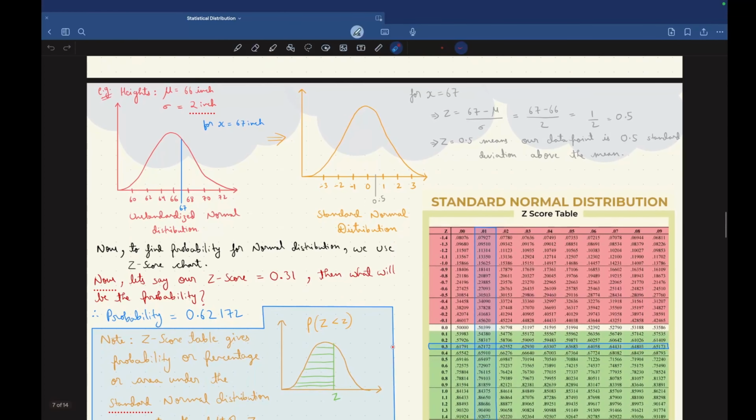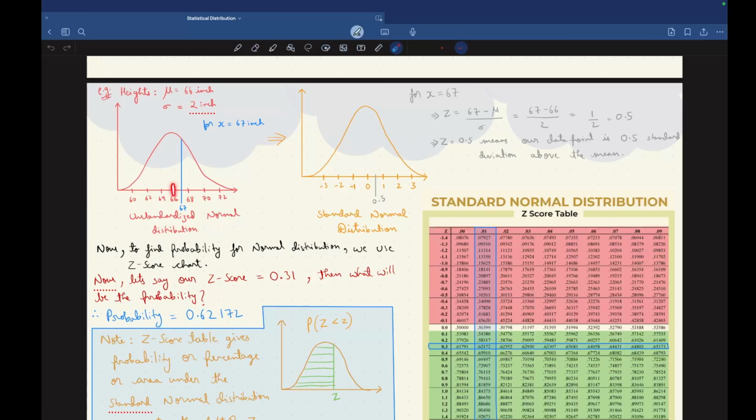Let's see some examples to get more clarity. Here we have been given height, where the mean is 66 inches and the standard deviation is 2 inches. Mean is the center point of the normal distribution graph, so 66. Going to the right side, we add 2: mu plus sigma, mu plus 2 sigma, mu plus 3 sigma. Going to the left side, we subtract 2: mu minus sigma, mu minus 2 sigma, mu minus 3 sigma.